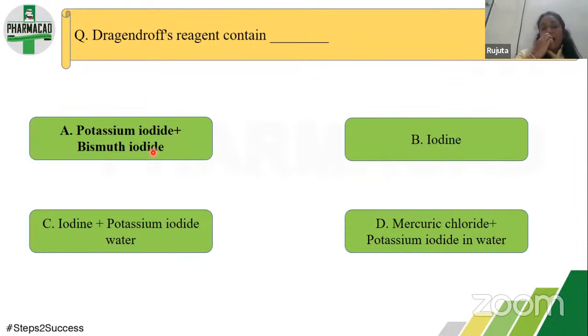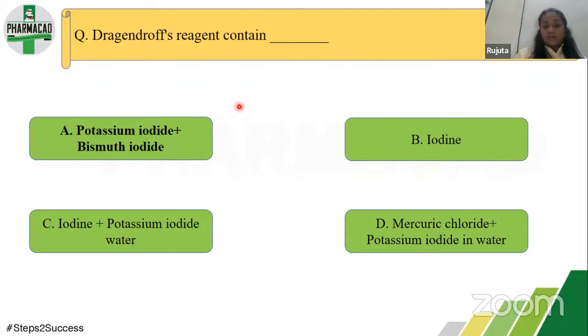So this answer is very easy, but in every option they have included iodine or iodide, so people might get confused. But if you know the reagent correctly, then you can break it up correctly. It is very important to know the reagent and how it is formed.